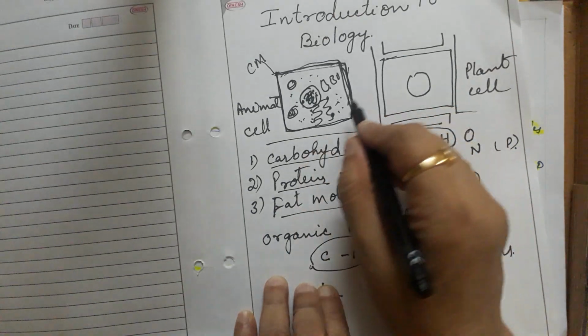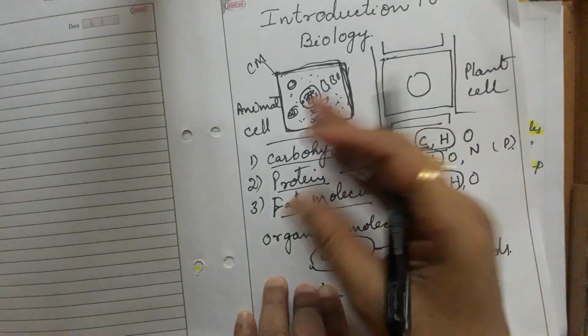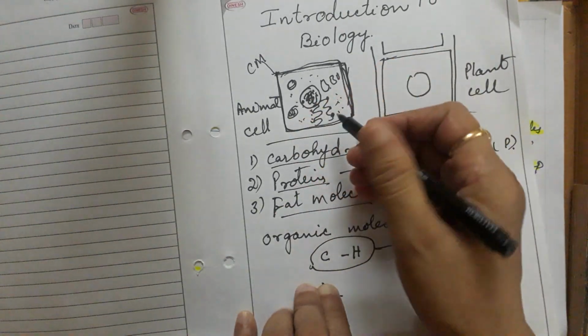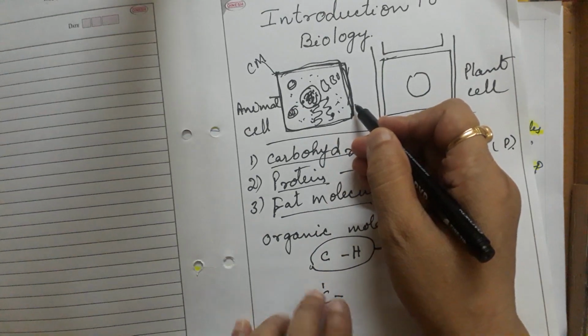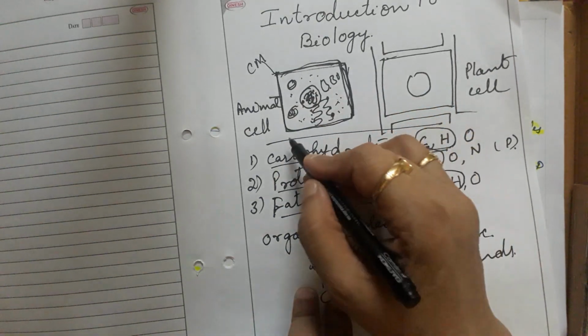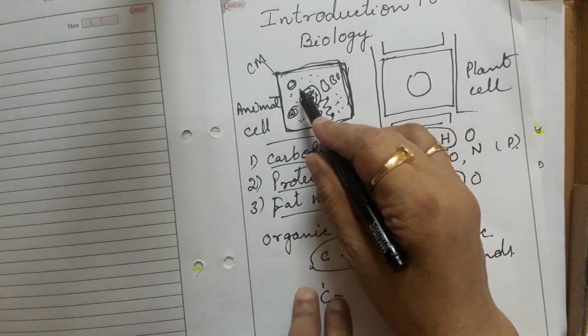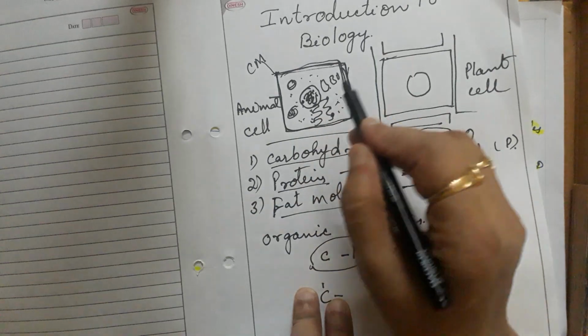Just like a wall is made up of bricks, cement and sand, in the same way here, each and every structure of the cell, the boundary or wall or ribosomes or Golgi apparatus or vacuoles, mitochondria, whatever it may be.